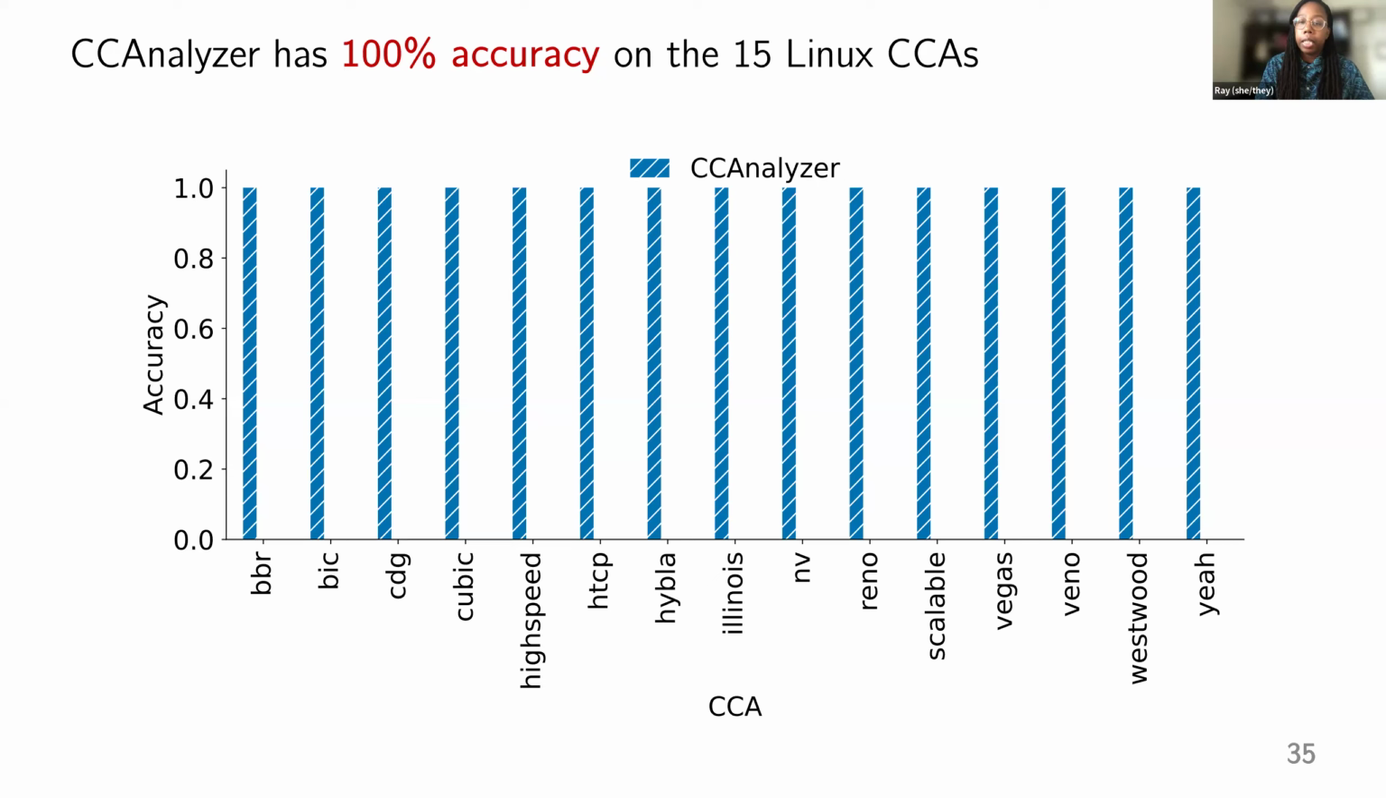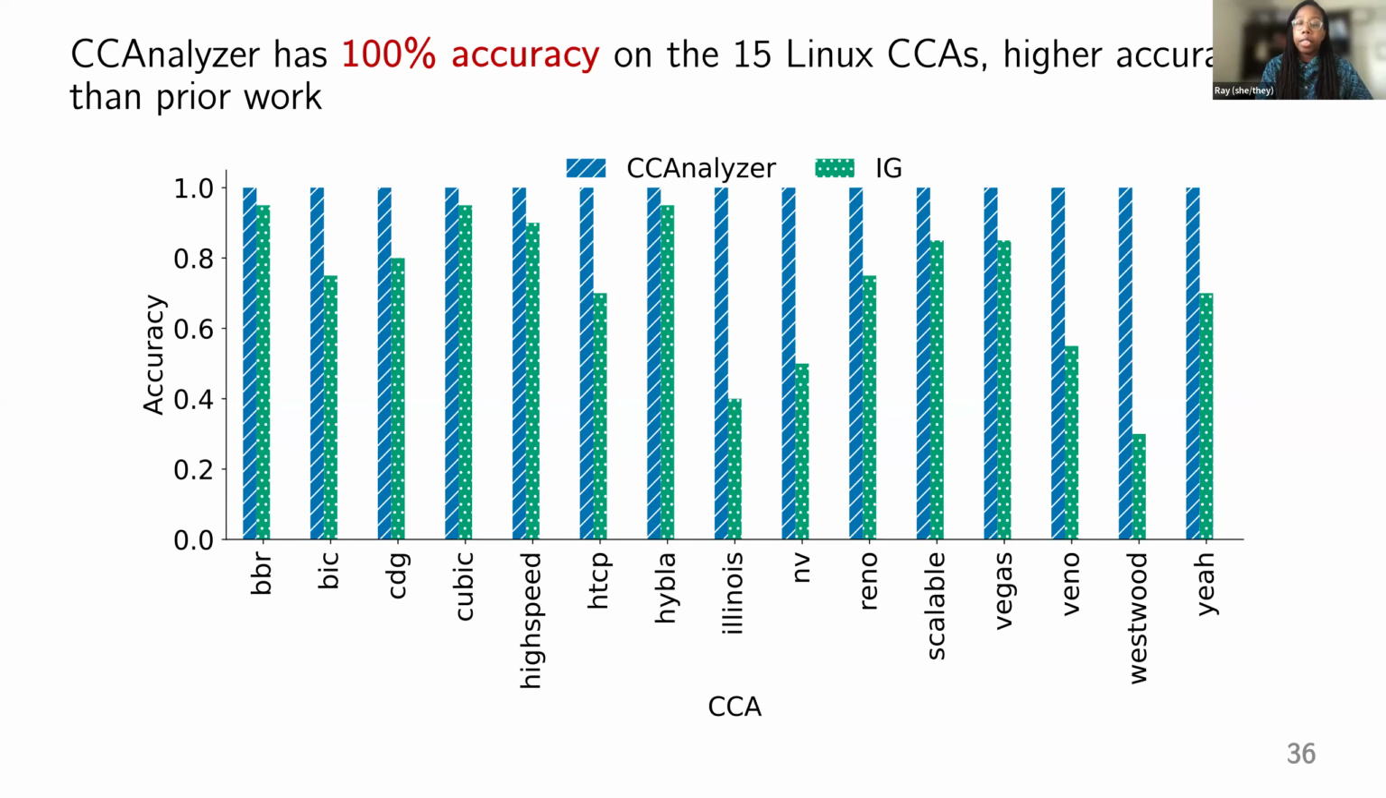So to evaluate CCAnalyzer, we classify each CCA 5 times with training samples collected from an AWS web server and testing samples from an Azure web server. And we see that CCAnalyzer is perfectly accurate for all 15 CCAs, in part because of our voting method. We're more accurate than Inspector Gadget, which is likely less accurate due to overfitting of its machine learning classifier.